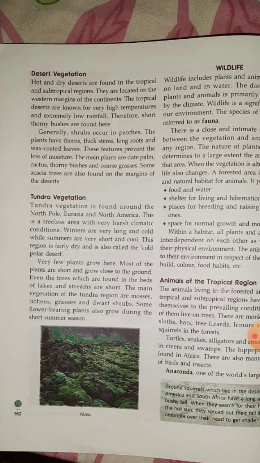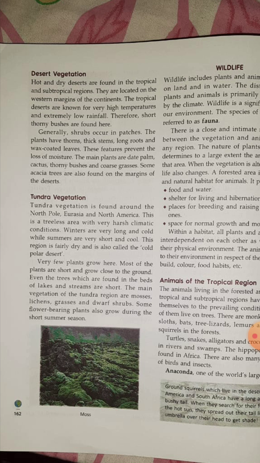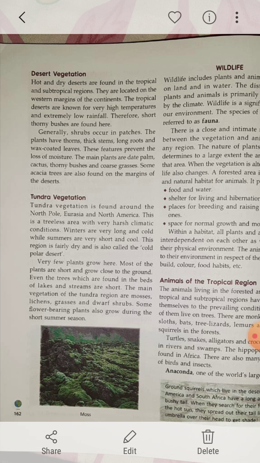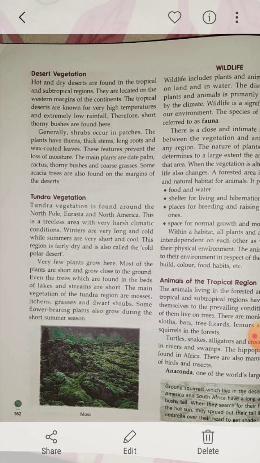If you are talking about the tundra vegetation, that means they are around near the pole area. So if I say pole area, that means what? Frigid zone. Very, very cold. So this is a treeless area. Why is it a treeless area? Because the climate is very, very harsh. Now winters are very long and very cold, while summers are very short as well as cool. That is why it is known as a cold polar desert.